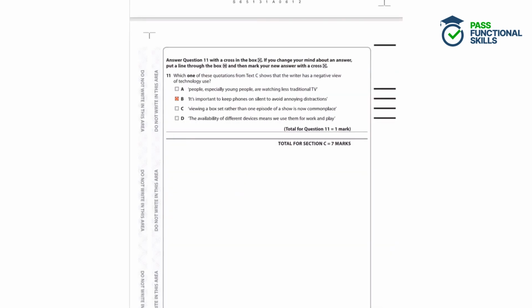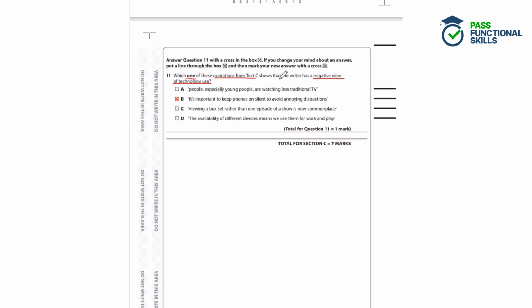Question 11. Which one of these quotations from text C shows that the writer has a negative view of technology use? Okay, so here we have to look at the quotations from text C, and we need to find one of them that shows the writer has a negative view of technology use. So let's have a look at the quotations. The first one, people, especially young people, are watching less traditional TV.